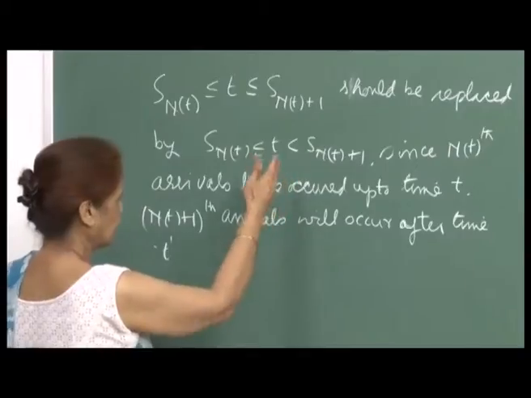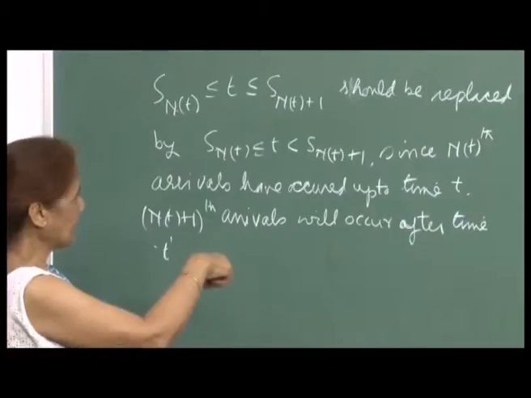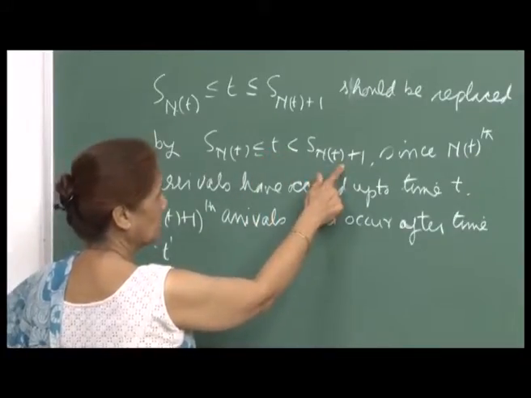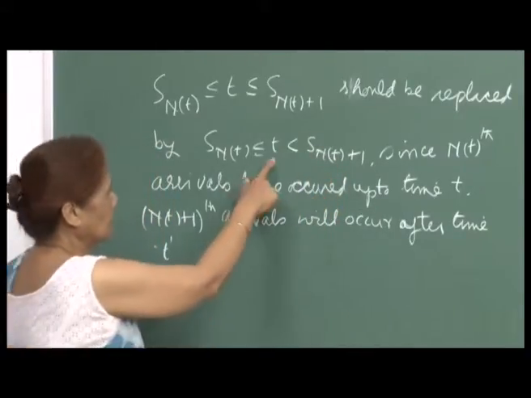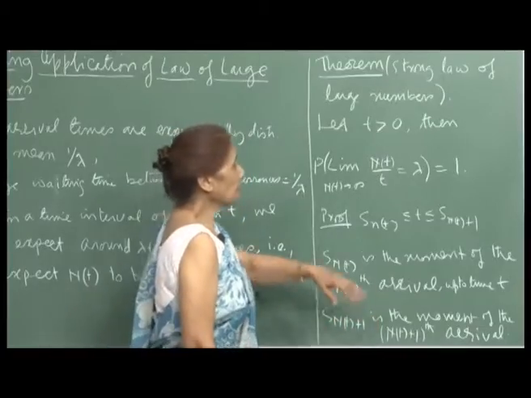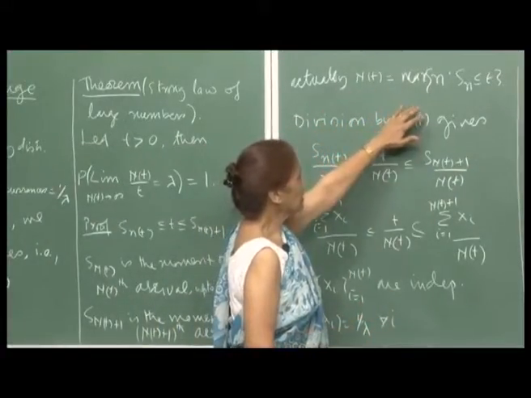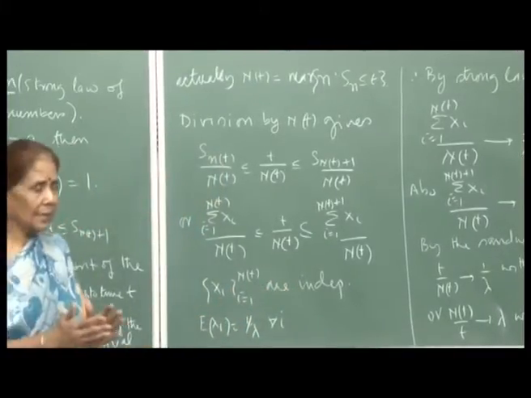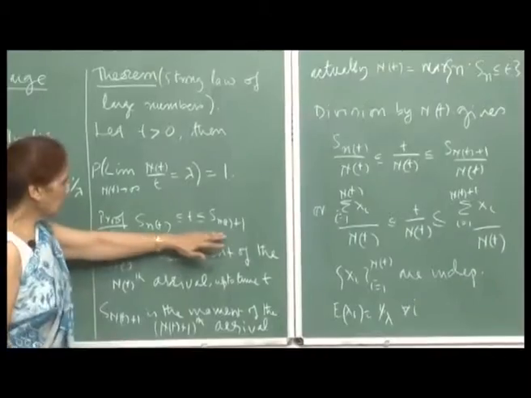Okay, that is because we say that S_{N(t)} is the time at which the N(t)th arrival has occurred, up to time t. And S_{N(t)+1}, the time of the N(t)+1th arrival, will be more than t, right after t. In fact, our understanding is that N(t) is the max of n such that S_n is less than or equal to t. So that means up to time t we do not expect any more arrivals than N(t). And therefore, this inequality is valid.